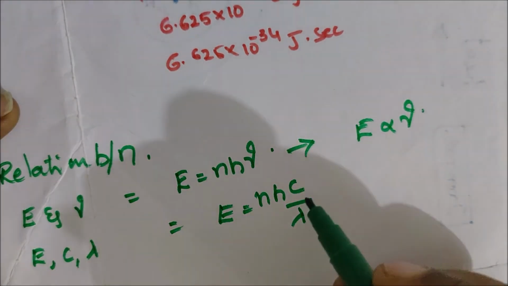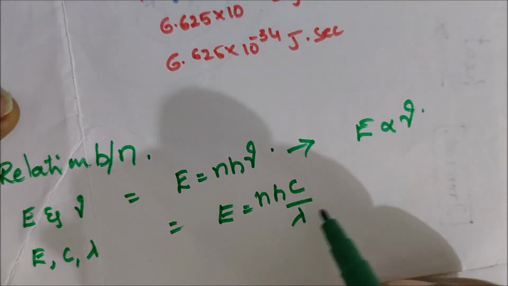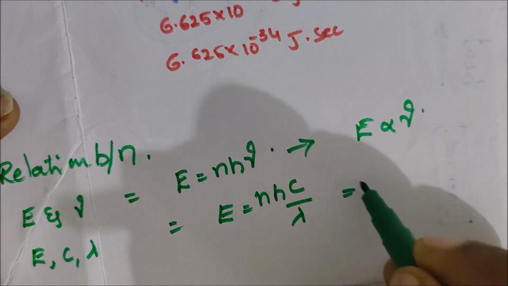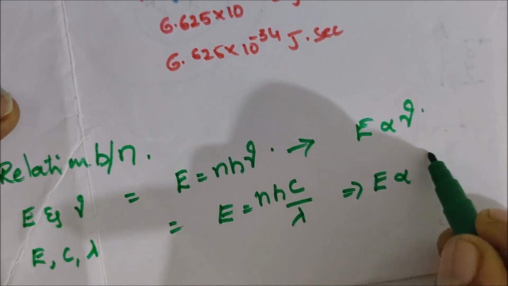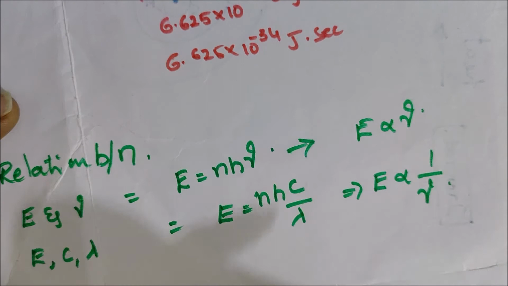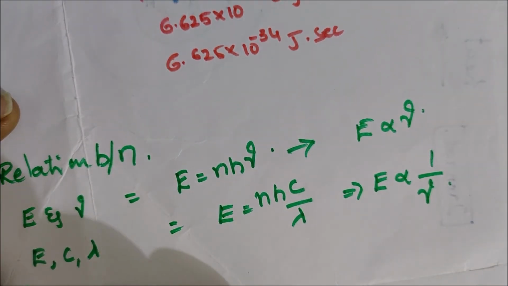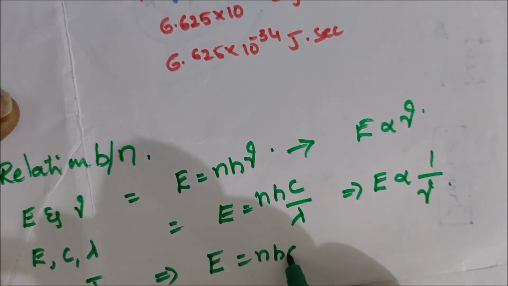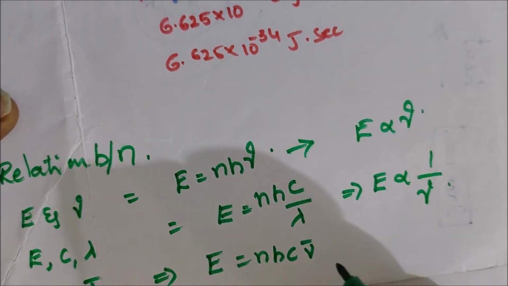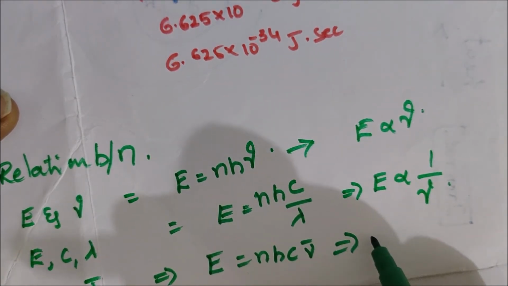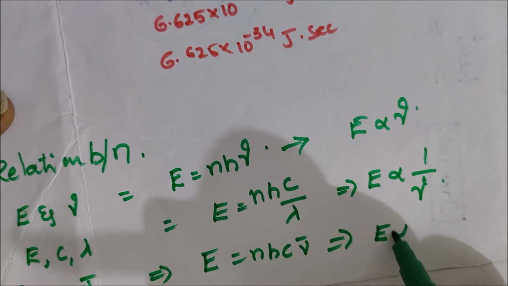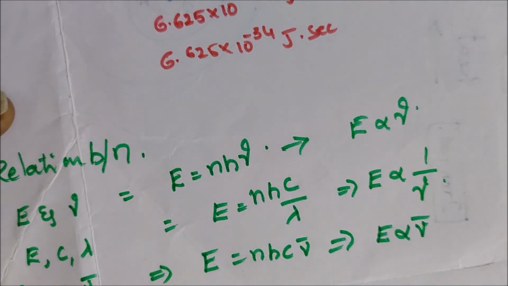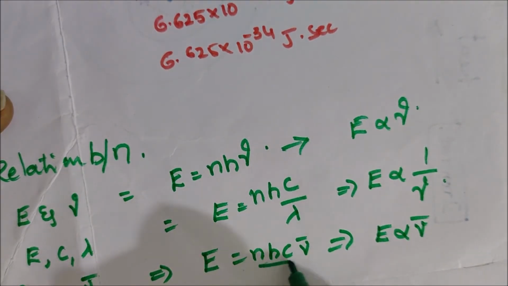Here 1 by lambda denotes the wave number, so E is directly proportional to 1 by lambda. The relation between E, c and mu bar, the wave number, is E equal to hc mu bar, so E is directly proportional to mu bar.